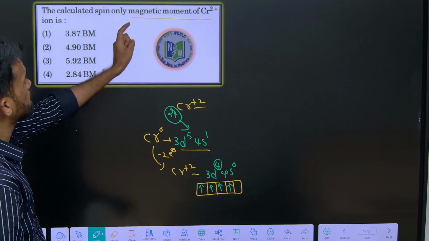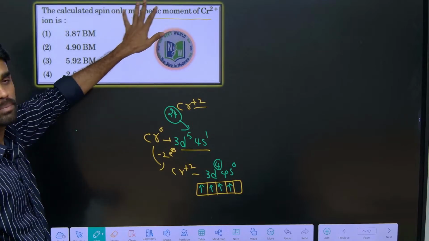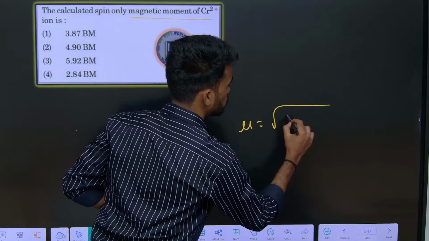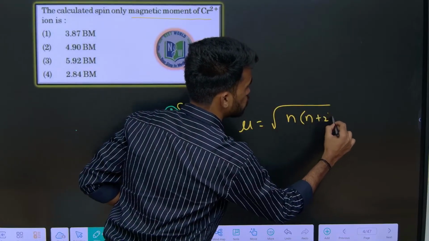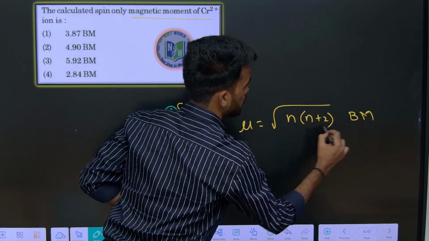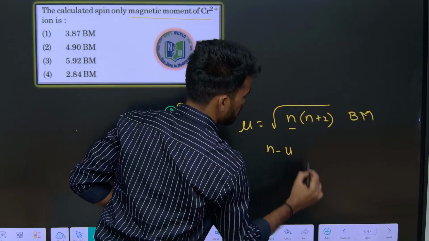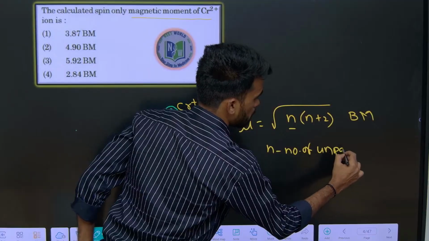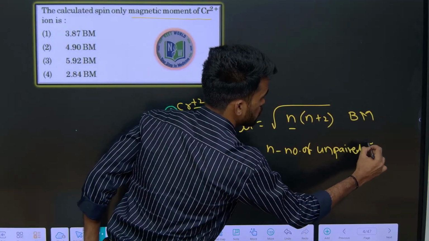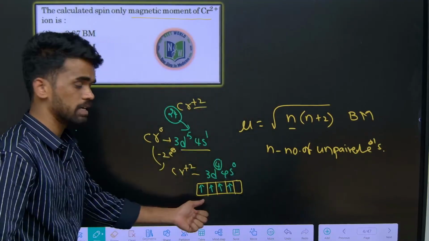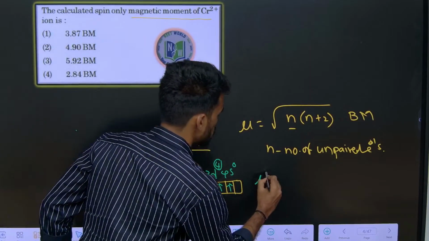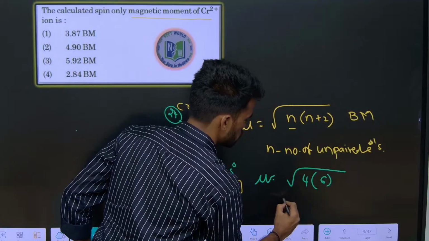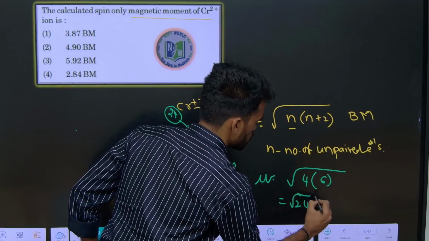Now what they are asking is the spin only magnetic moment value. What is the formula? mu equals root over n into n plus 2 Bohr magneton, where n represents the number of unpaired electrons. How many unpaired electrons are there here? 4 are there. So mu equals root over 4 into 4 plus 2, which is 6. So this will be root 24 Bohr magnetons.